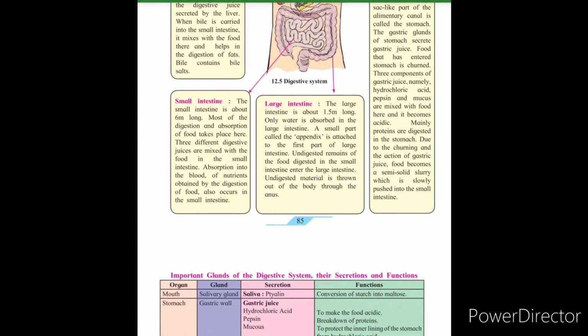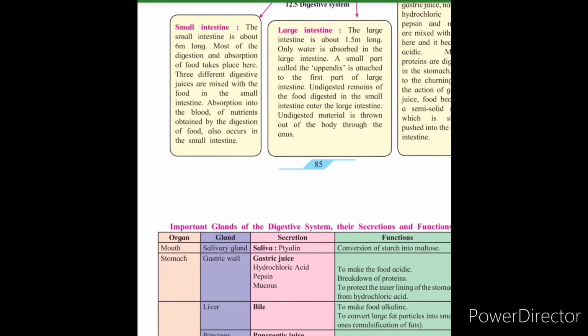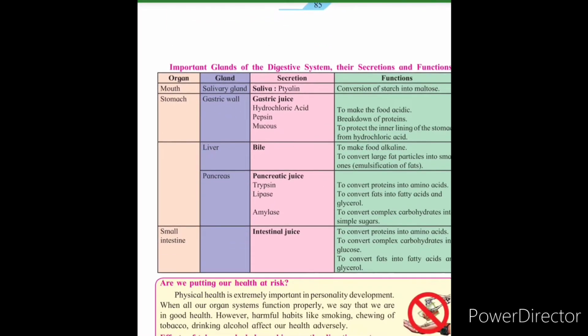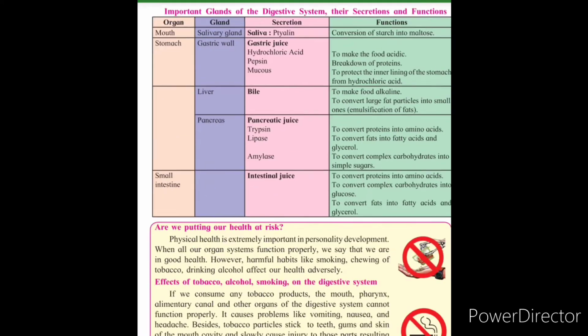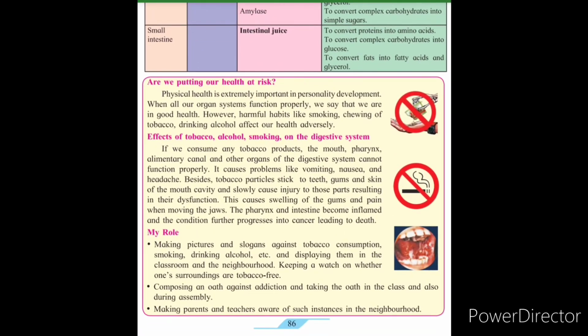The whole digestive system, the various internal parts, some glands, their secretion and the function as well. All these are important points of chapter number 12. What are the bad effects or hazards of chewing tobacco and such harmful substances to our body?